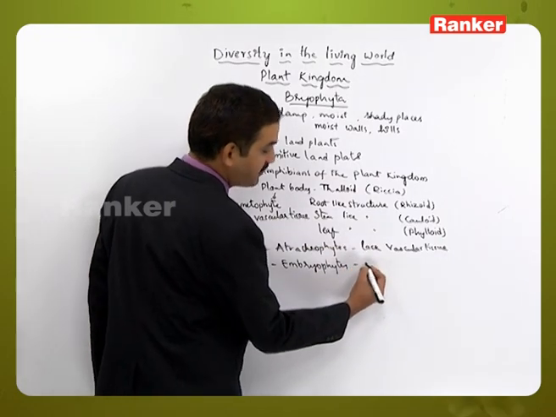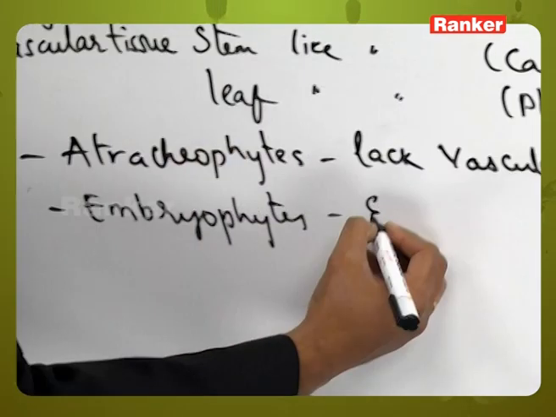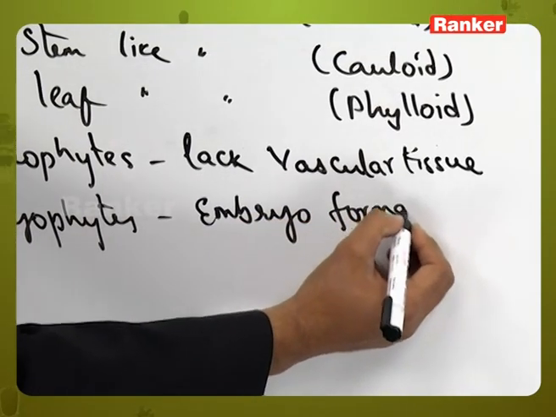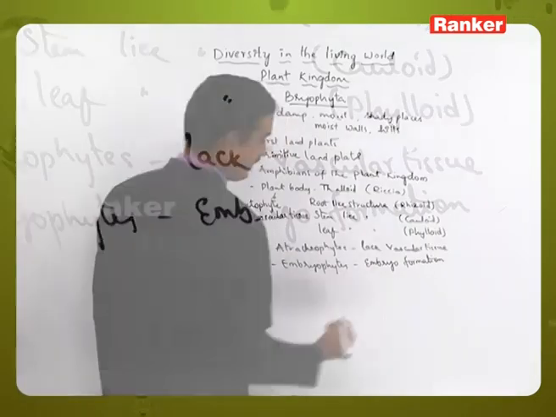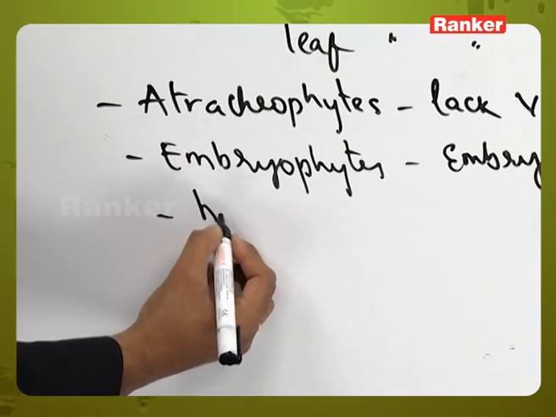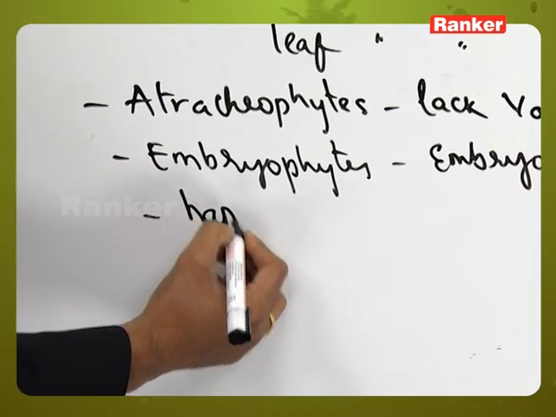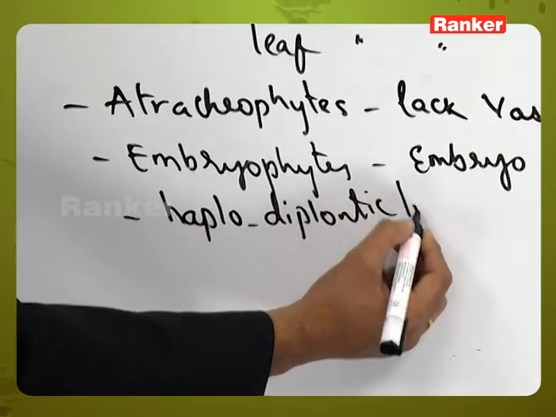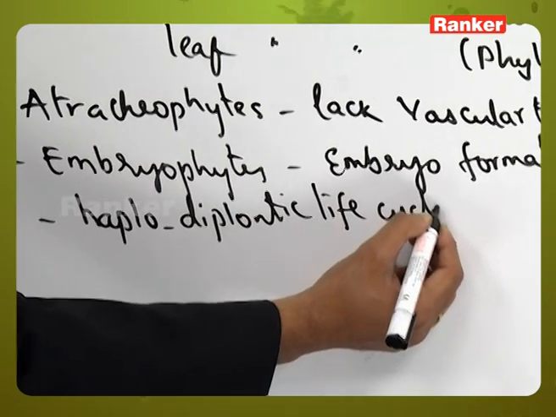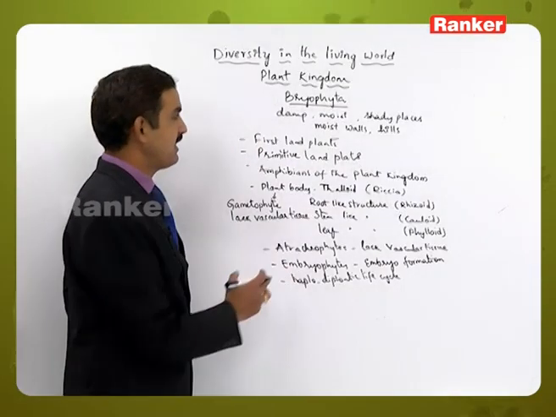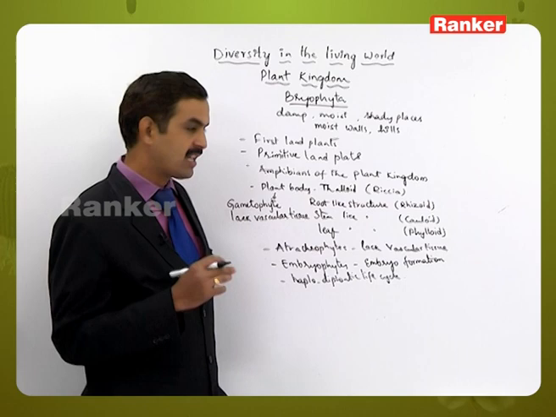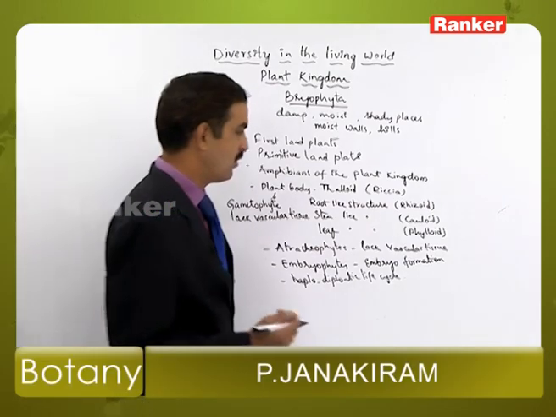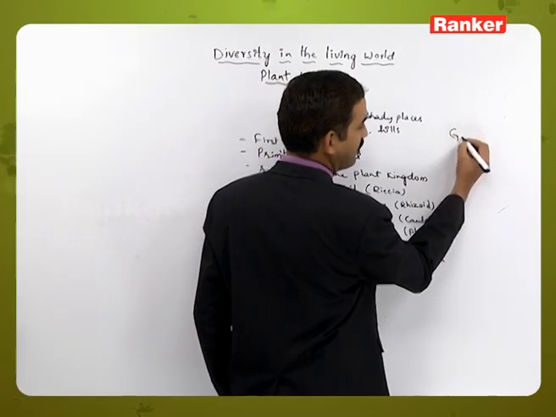Embryophyta means in the life cycle they produce an embryo, and in which a haplodiplontic life cycle is present. Here in the life cycle of Bryophytes, particularly in the higher group of individuals, we can see the presence of two generations. One is called the gametophyte generation.